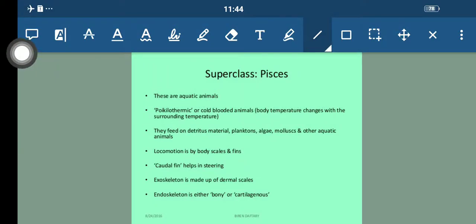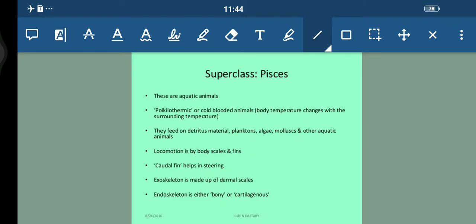Hello students. So in today's module we'll be studying the superclasses and the classes. Now yesterday we discussed that Vertebrata basically has two divisions, right? We have Agnatha and Gnathostomata. Gnathostomata are the vertebrates which bear the jaw, and Agnatha lack the jaw, in which we have only one class, that is Cyclostomata.